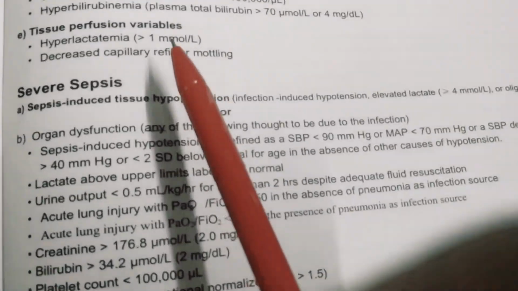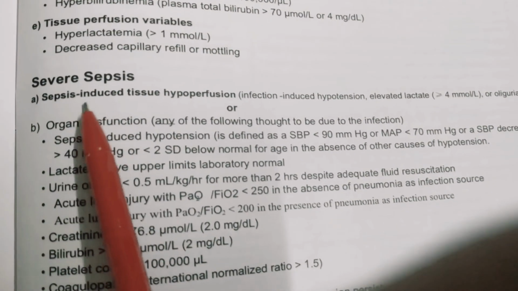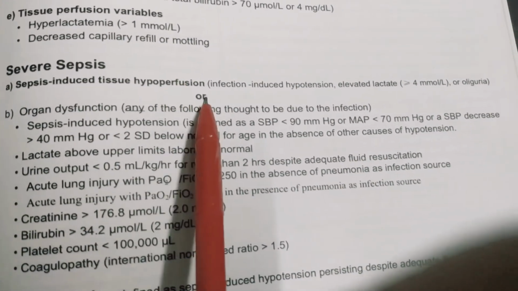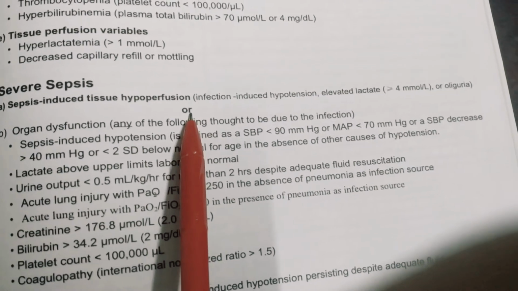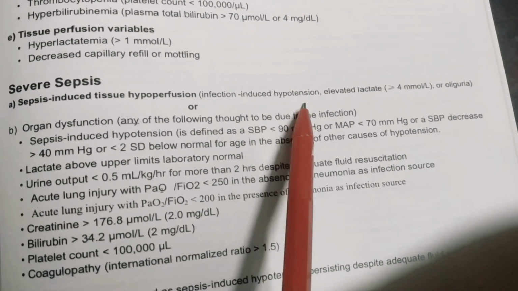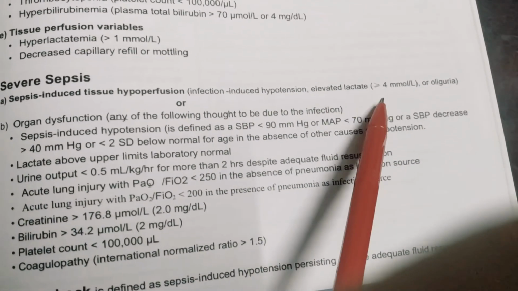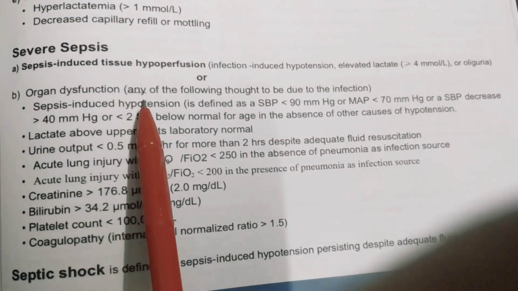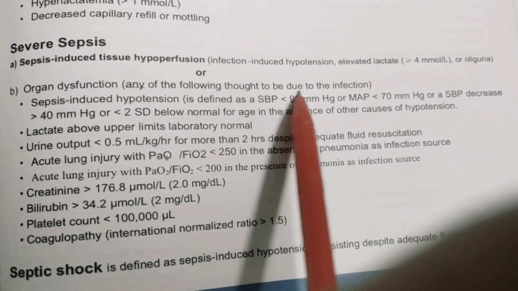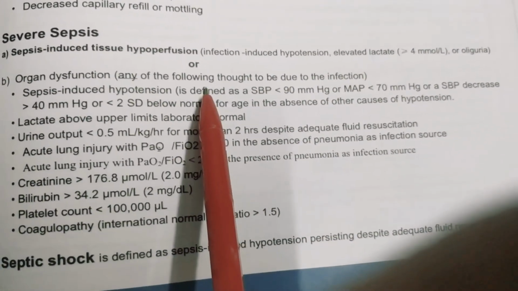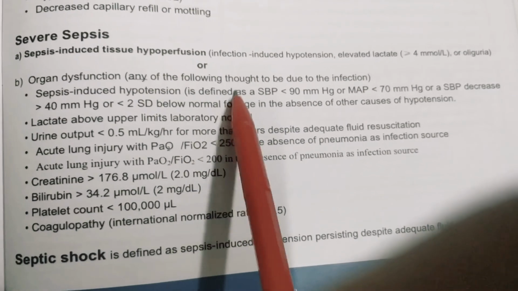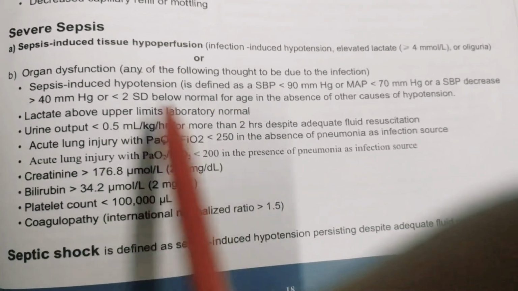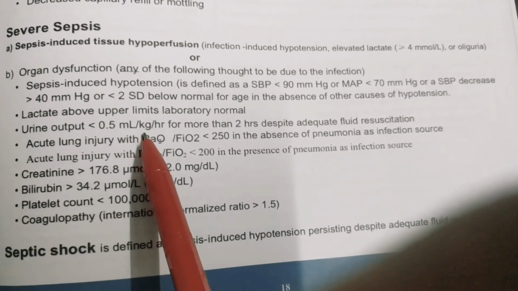Then coming to the definition of severe sepsis. Severe sepsis is sepsis-induced tissue hypoperfusion, which contains hypoperfusion with infection-induced hypotension, elevated lactate levels of greater than 4 millimoles per liter, and oliguria, or having an organ dysfunction with any of the following thought to be due to infection: sepsis-induced hypotension, as we already saw the definition of hypotension, and lactate above the upper limits of the lab normal, and the urine output of less than 0.5 ml per kg per hour for